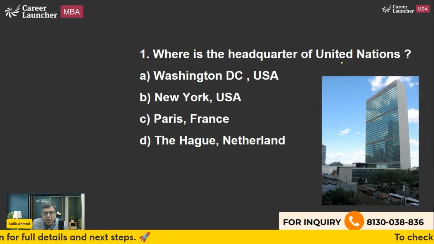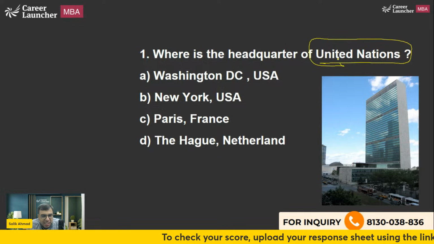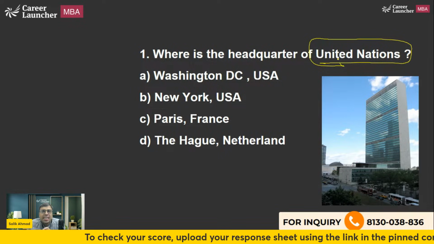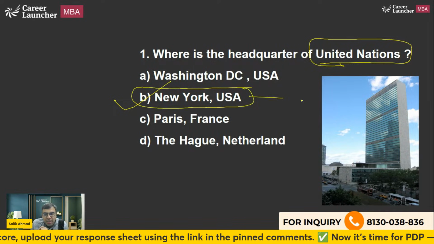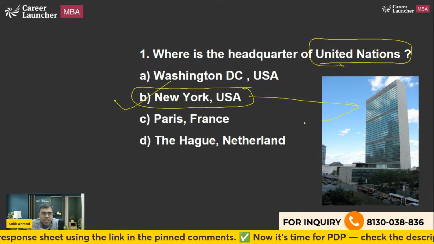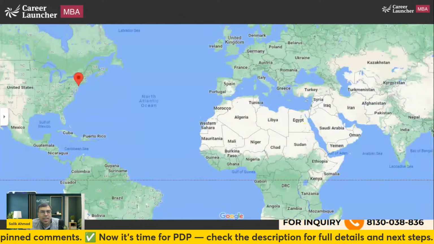So, where is the headquarter of United Nations? These types of questions are very readily asked in the exam, and I have put the image also so that you can easily remember. So, basically, United Nations is headquartered in New York, in USA. Okay, so B is the right answer. This is the main building, UN Secretariat building of United Nations. Okay, so B is the right answer to this question.